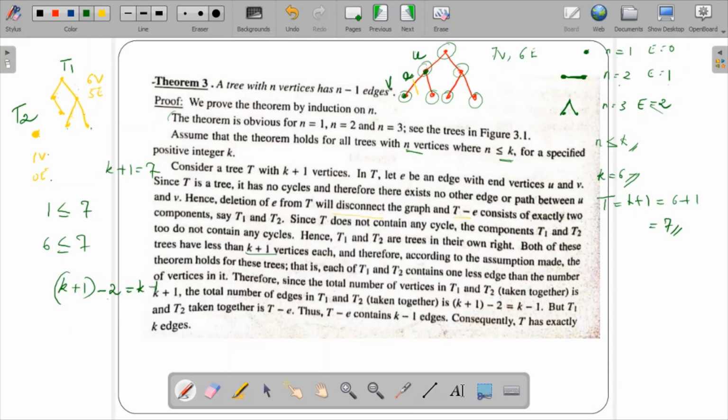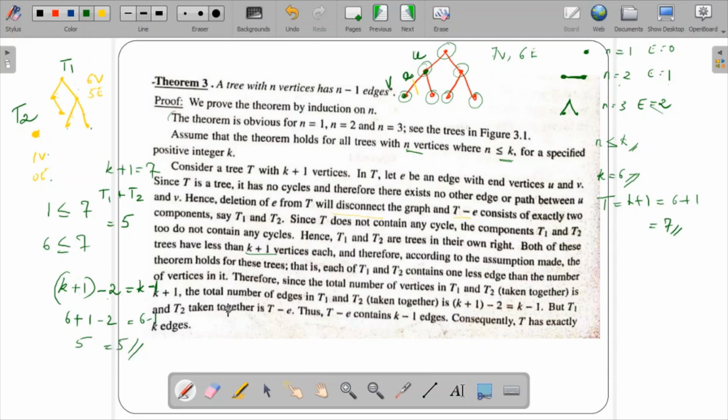Just calculate the total number of edges in t1 plus t2. It is nothing but 5. The k value we had taken as 6, so 6 plus 1 minus 2 gives you 6 minus 1, which is k minus 1. That is nothing but 5 equal to 5.